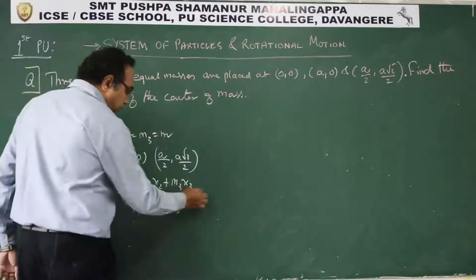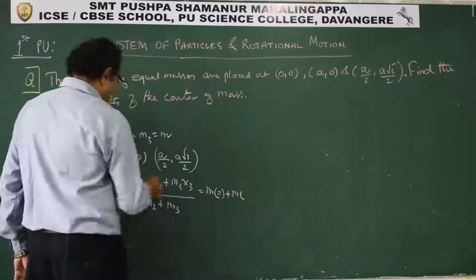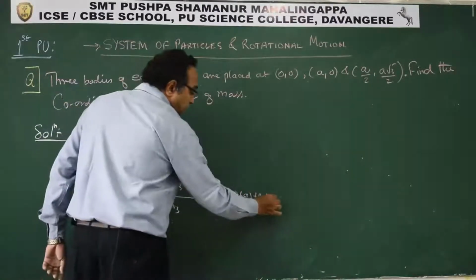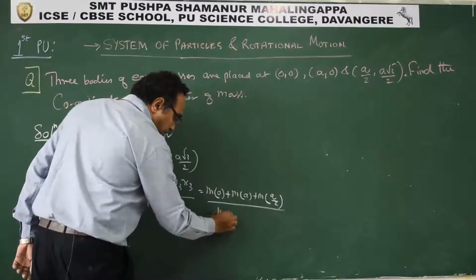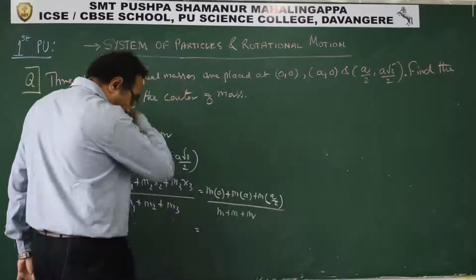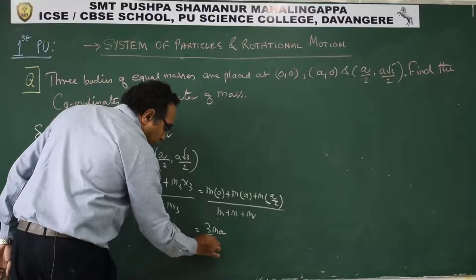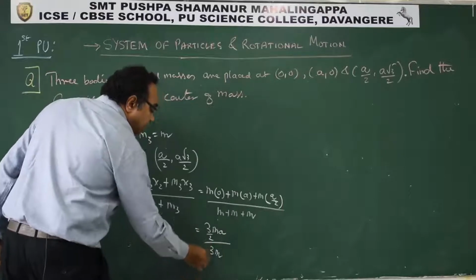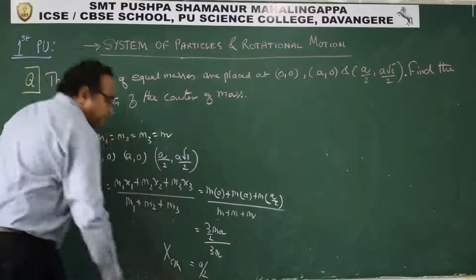So now substitute: m, x1 is 0, plus m, x2 is a, plus m, x3 is a by 2, divided by m1 plus m2 plus m3. So this gives us 0, ma plus ma by 2. So we get 3ma by 2 by 3m. So for the x coordinate, the 3m cancels, and we get a by 2. This is the x coordinate of the center of mass.